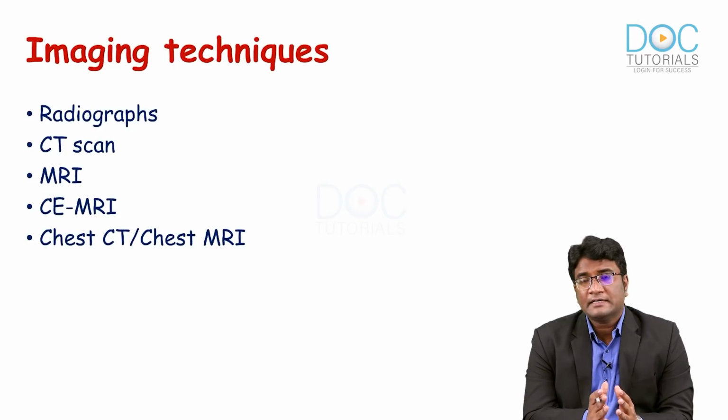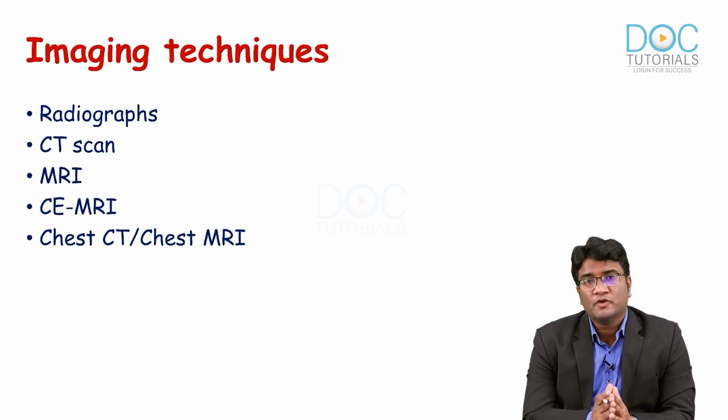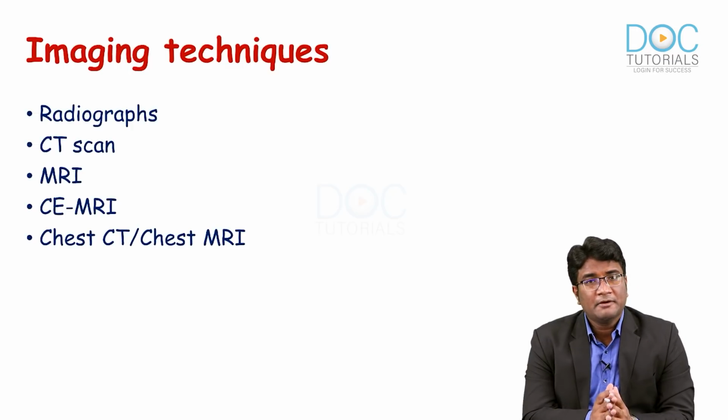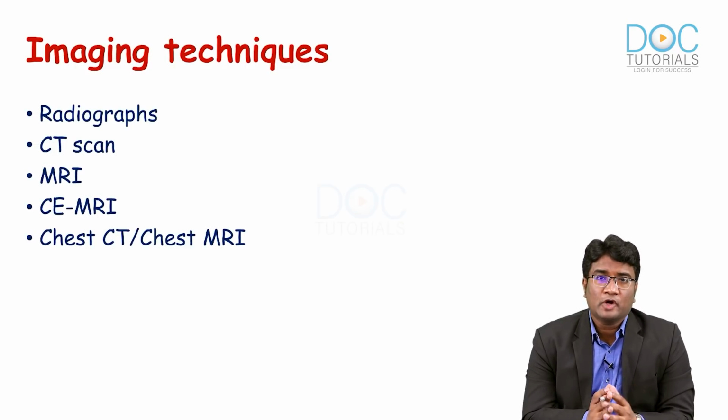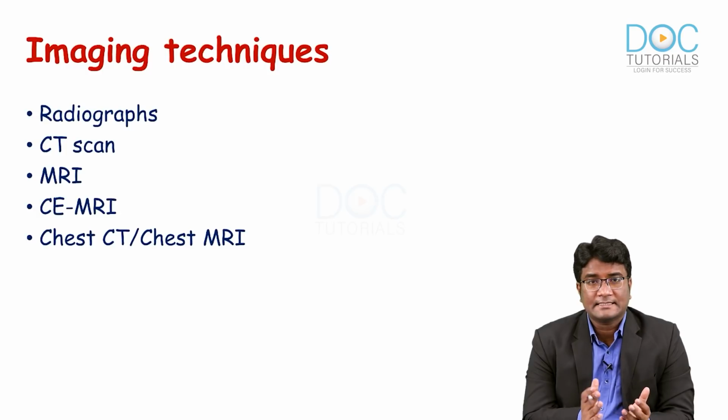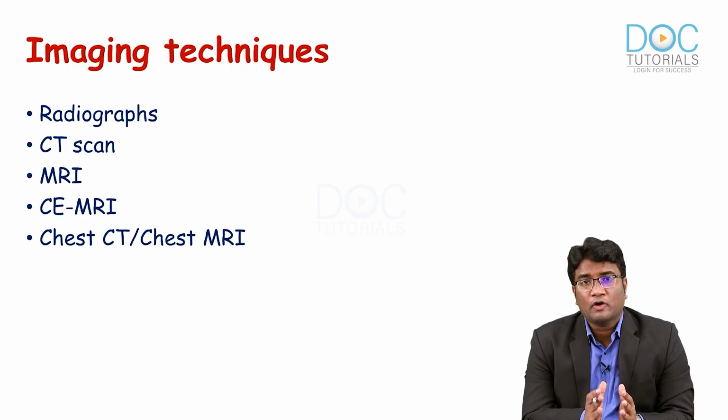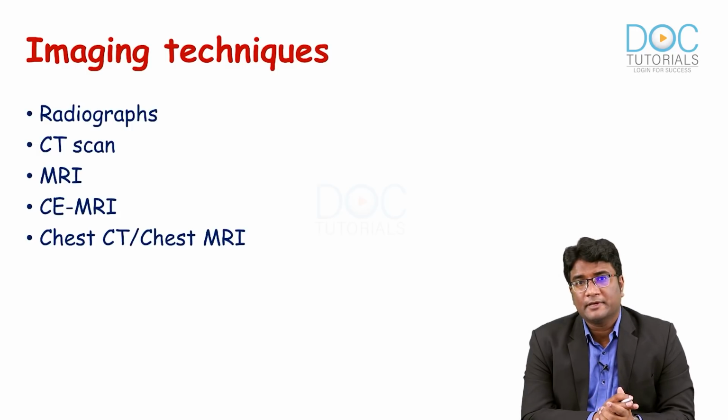So, what are the different imaging modalities that we can use in trying to evaluate these patients of mucormycosis? Remember, we can use skull radiographs, the Waters view, to look at the involvement of the maxillary sinus. We can use a CT scan, MR images, contrast enhanced MRI. And to evaluate pulmonary mucormycosis, we use the CT chest and the MRI chest. They can all be used in evaluation of the patients of mucormycosis. Let's look at the images now.